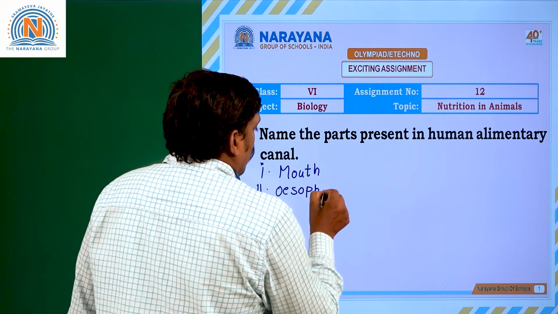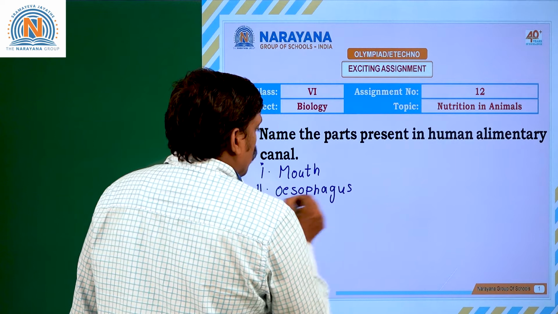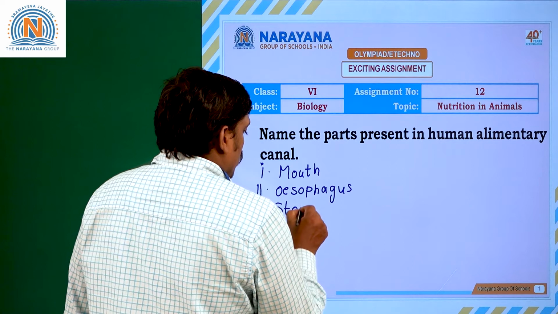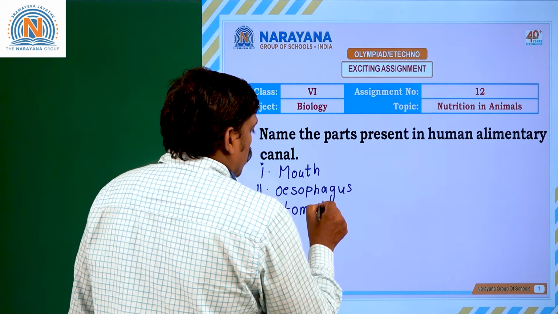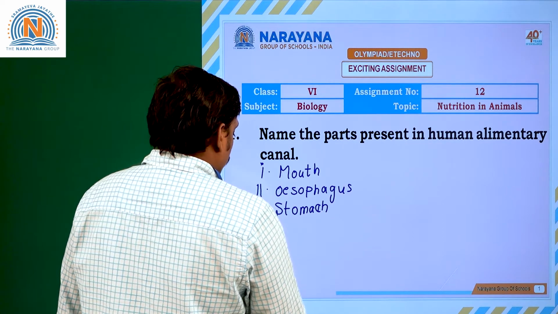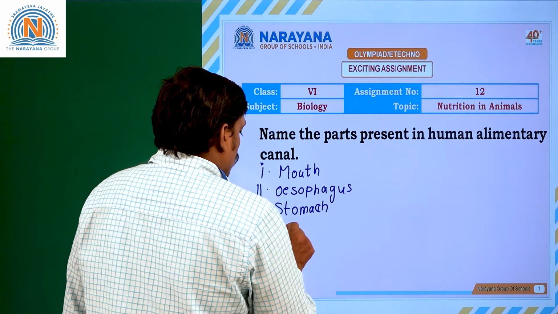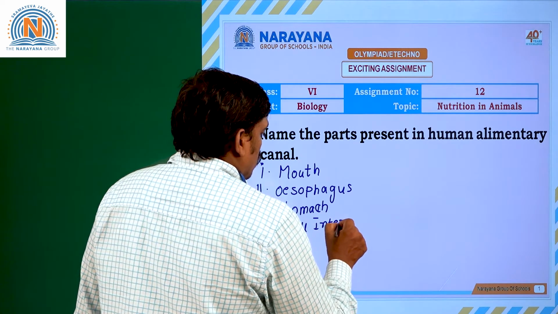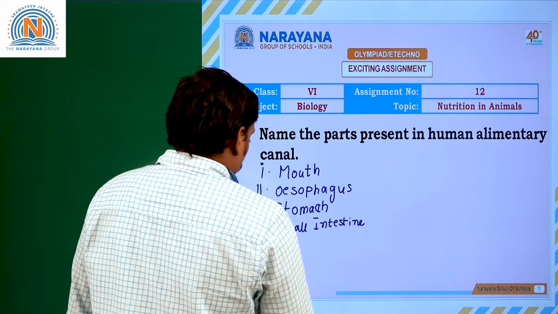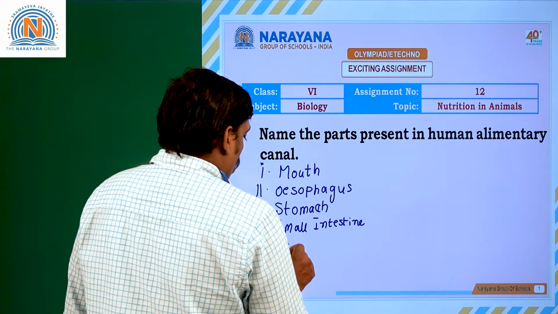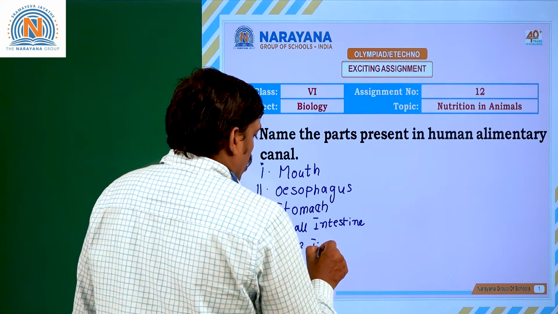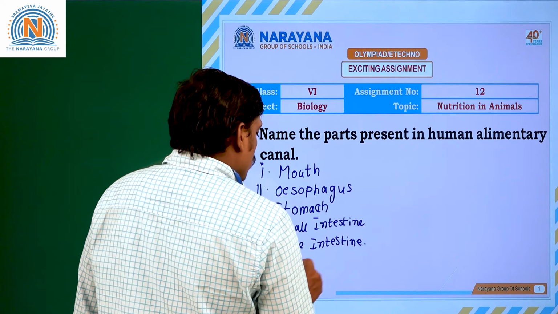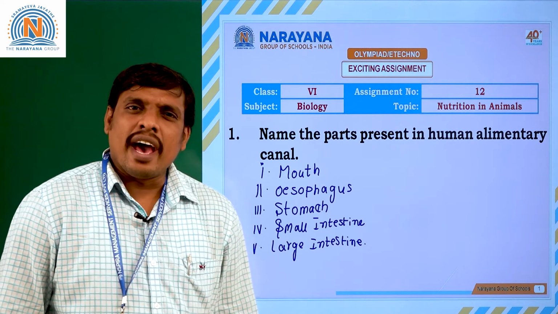esophagus. As you know very well, esophagus carries food materials into the stomach, and esophagus opens into the stomach. Stomach opens into the small intestine. Small intestine opens into the large intestine. Finally, the end part of the large intestine is considered as the anus.